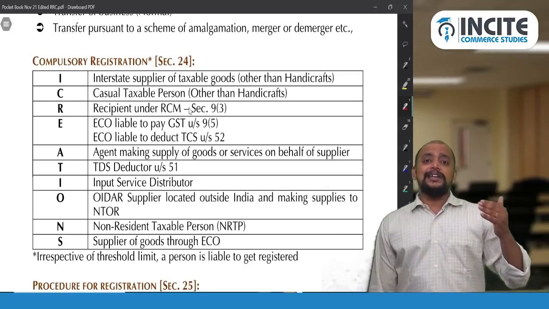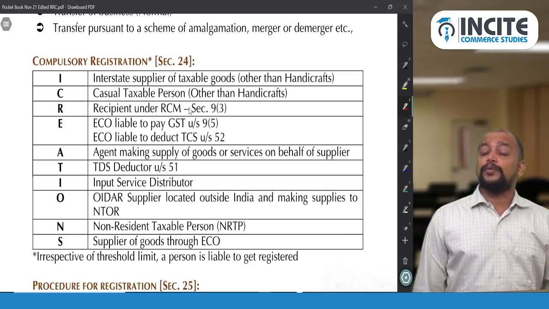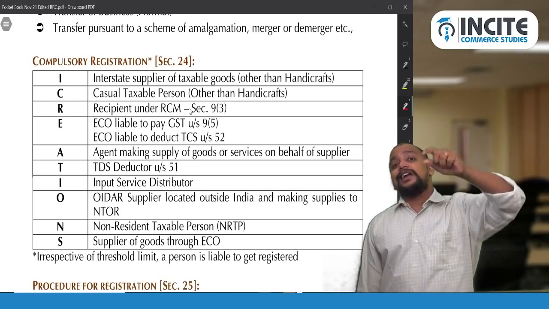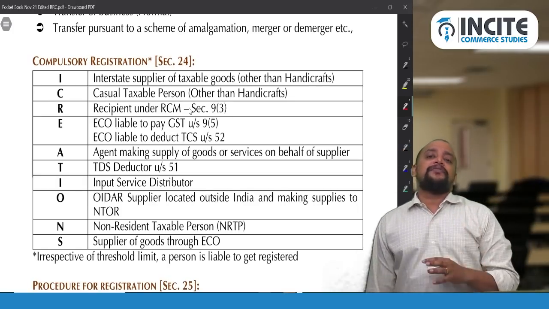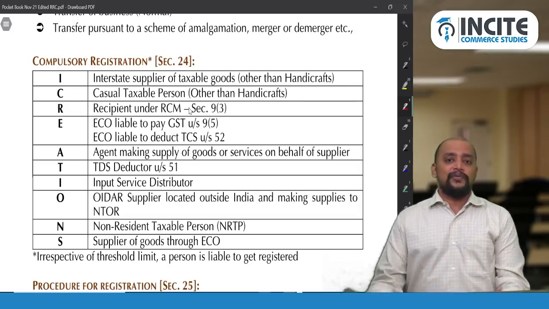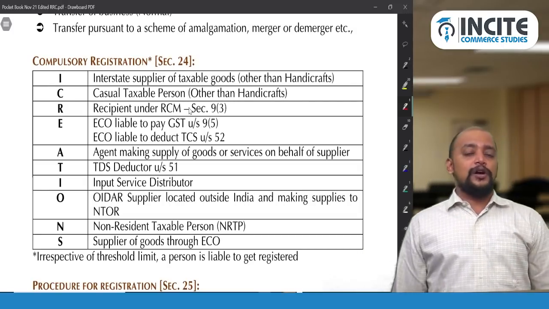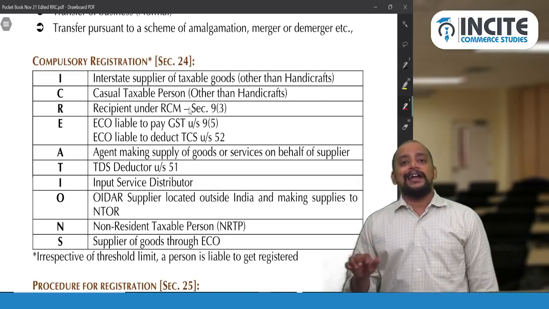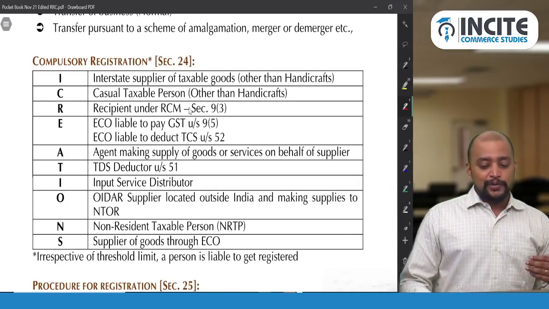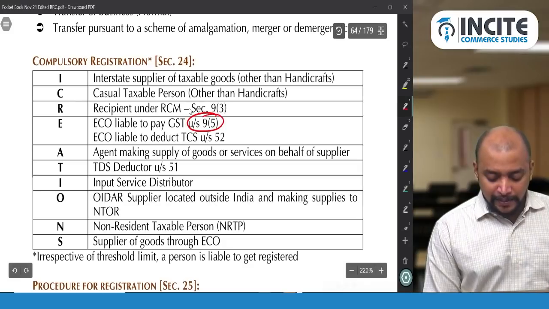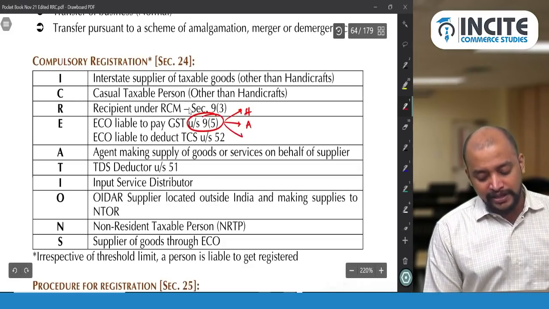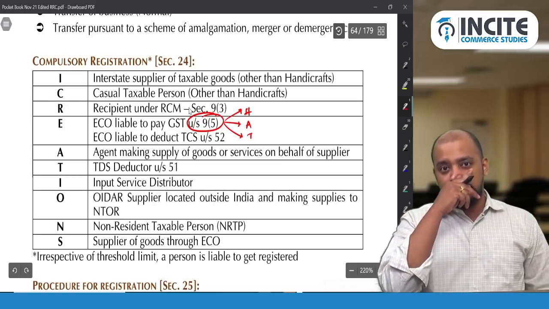Then E for e-commerce operator. Which e-commerce operator? E-commerce operator liable to pay GST under 9 subsection 5. Under 9 subsection 5, there are some notified services: housekeeping service, accommodation service, and transportation of passenger service. HAT, you remember, HAT. H for housekeeping services, A for accommodation services, and T for transportation services.